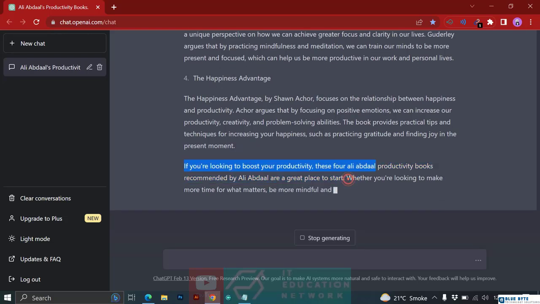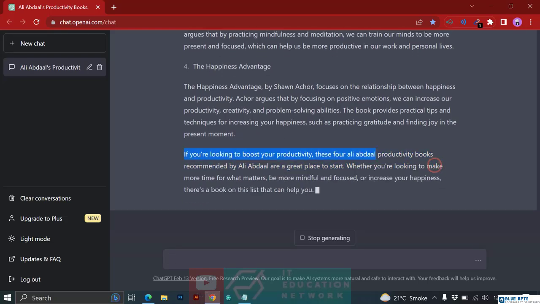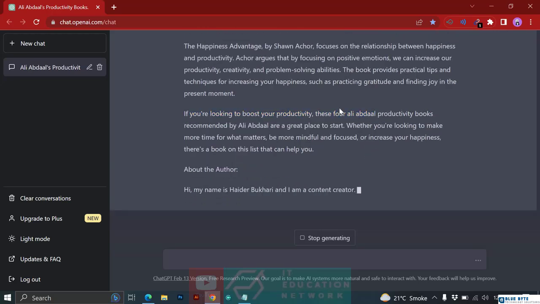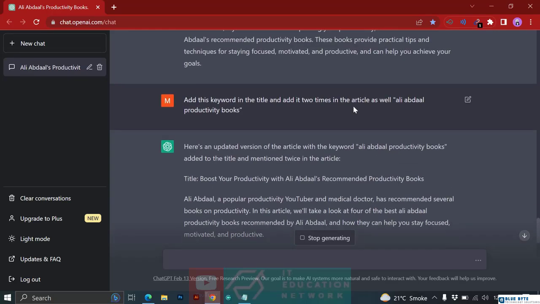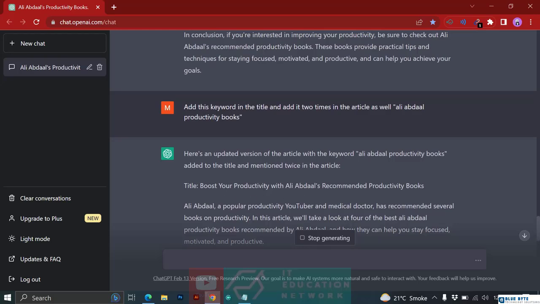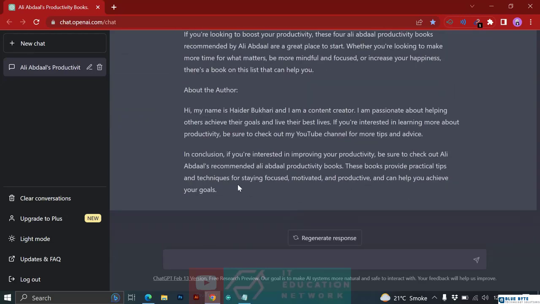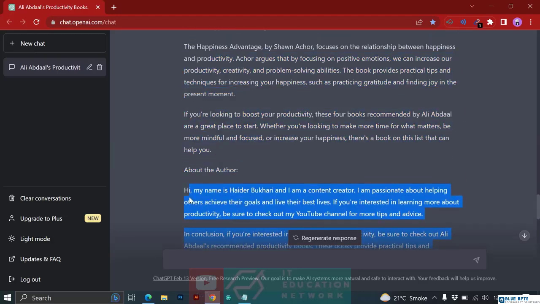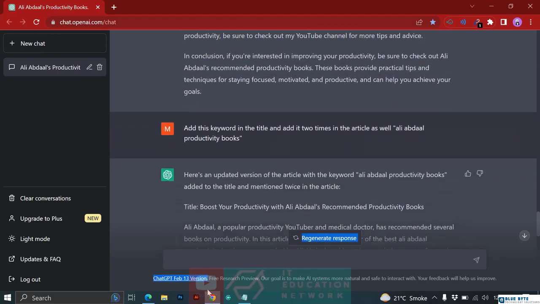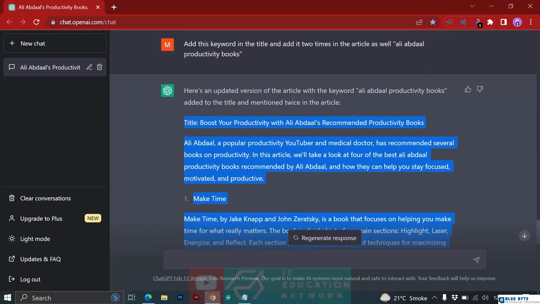Again, we can see here Ali Abdaal productivity books. We got the keyword over here, but for the title, we will remove this recommended. I think it will get better. Okay, so we have our article, and I'll just copy it. Just copy the entire article like this, Control C to copy.